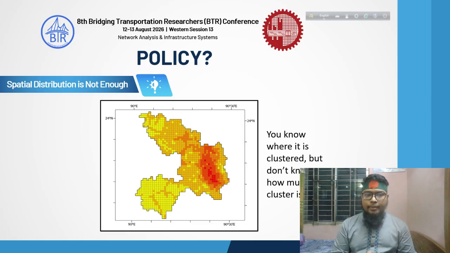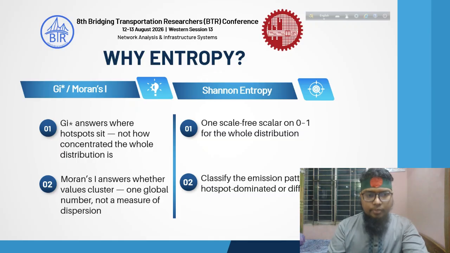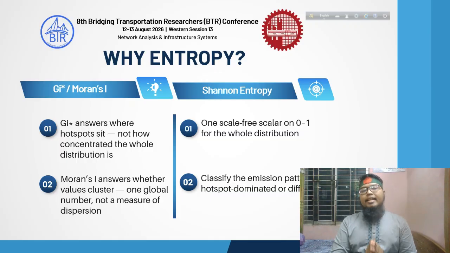That is the problem that we try to solve in our research. That is the exact place where entropy comes in. You can say that for hotspot analysis, we could also use Gi star, but the problem is Gi star answers where the hotspots sit, which I was discussing in the previous slide. It cannot answer how concentrated the whole distribution is.